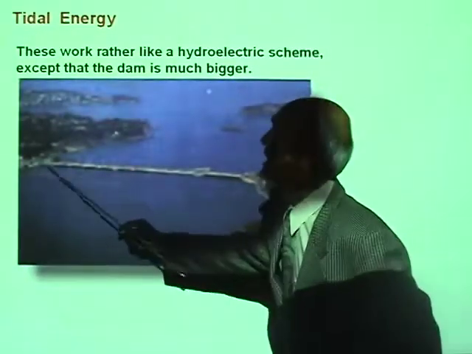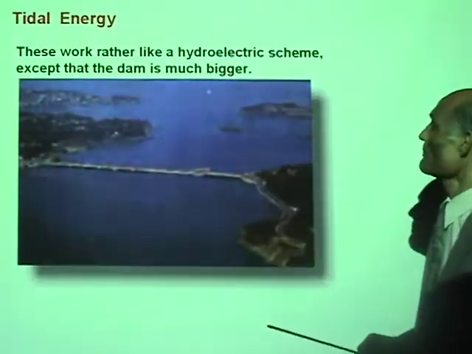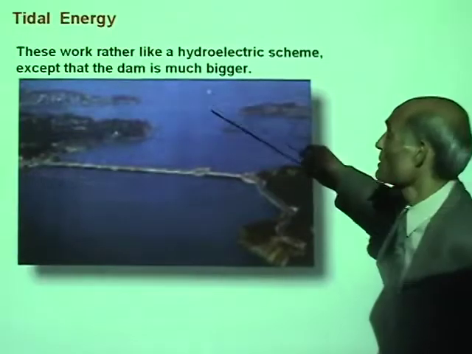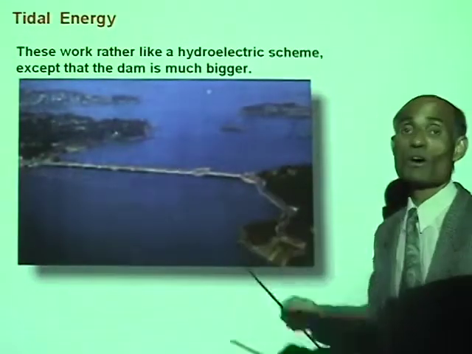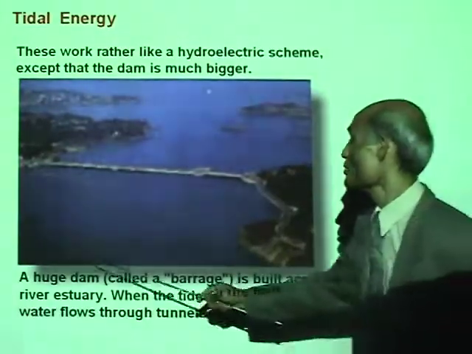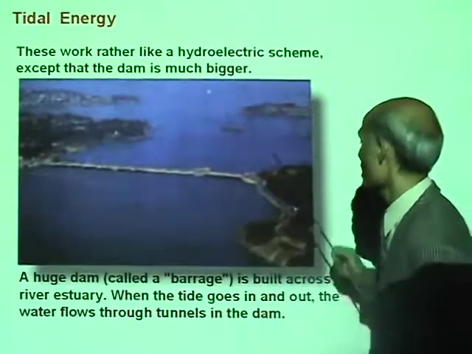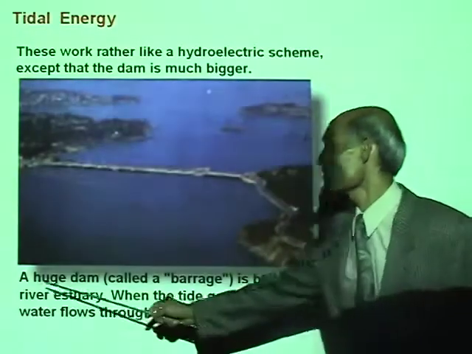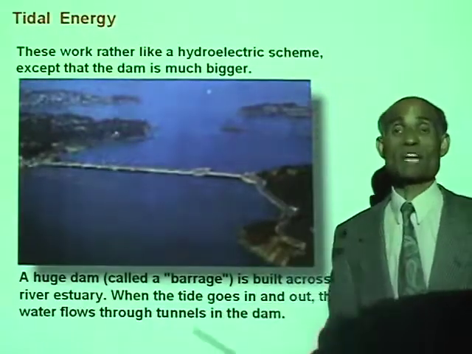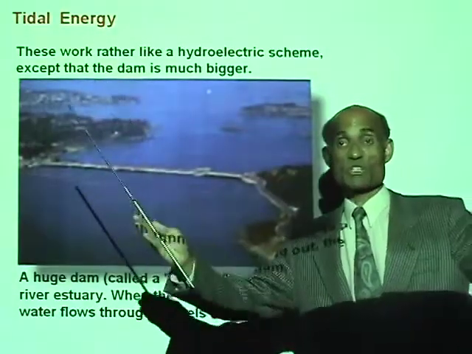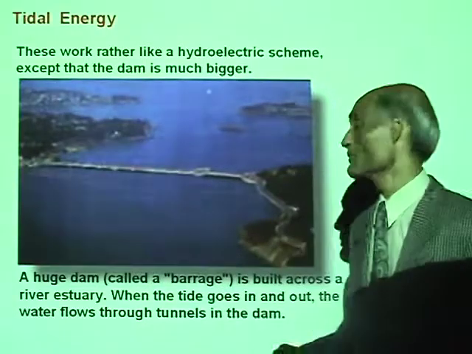Now look at a great big dam that is used to harness the power of tides. This huge dam is called a barrage, and it is built across a river estuary. That is the best place because it is the shortest distance to build across.